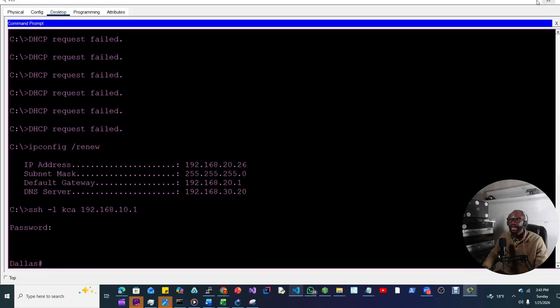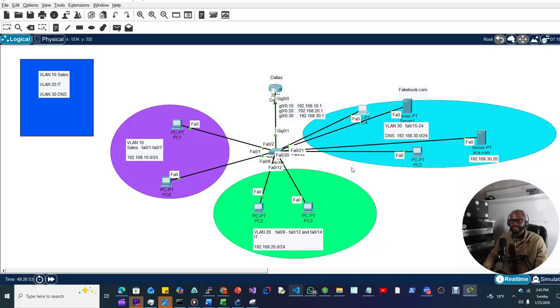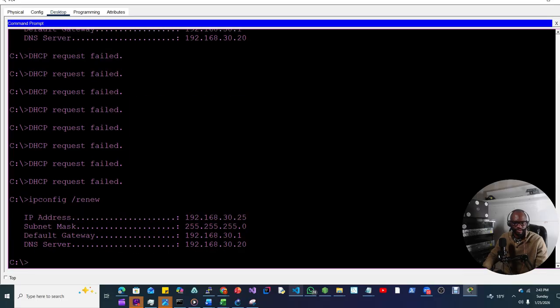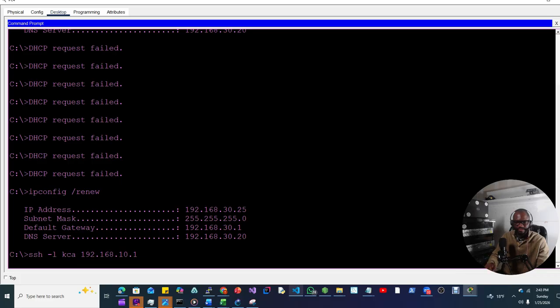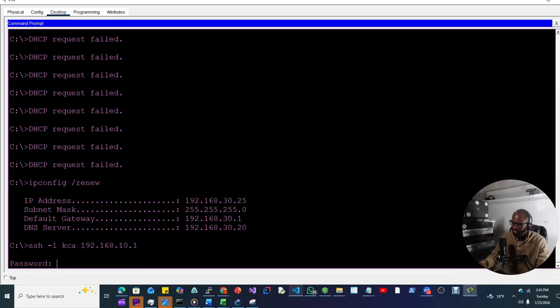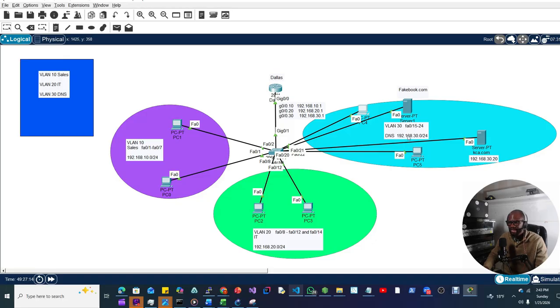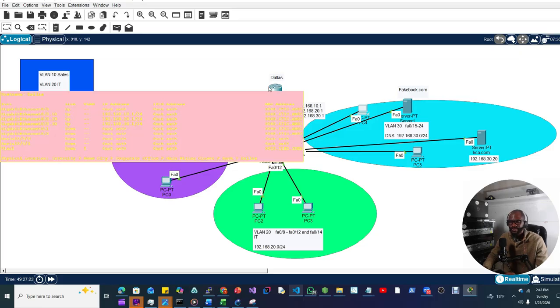We are in, and we can also test that from Houston, from VLAN 30. ssh -l KCA 192.168.10.1, KCA123. In. So as you can see, any PC from any VLAN in this configuration can access this router remotely through SSH. Is this a good thing? No, it's not, because a router is not supposed to be accessible to anyone, right?